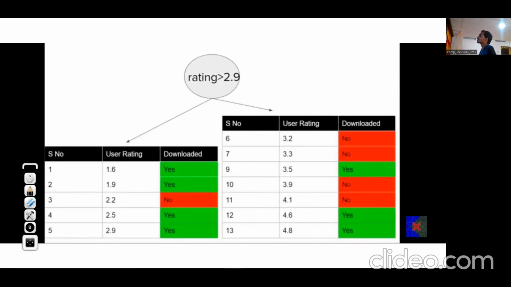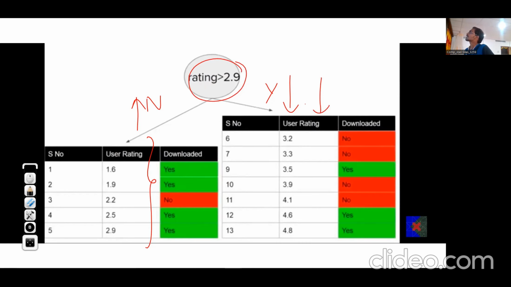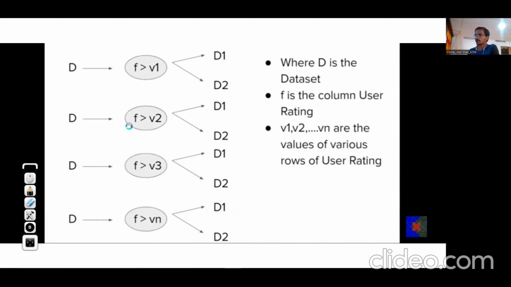So after doing all the splitting, as you can see, in the left branch the number of examples is increasing and the number of yeses is decreasing. I mean, the number of times rating is greater than 2.9 is reducing and the number of times rating is less than or equal to 2.9 is increasing. That will happen because we have sorted the data. That is why we can see this change in the number of examples on the left and right branch. Now, in this way, we have split according to each and every value.